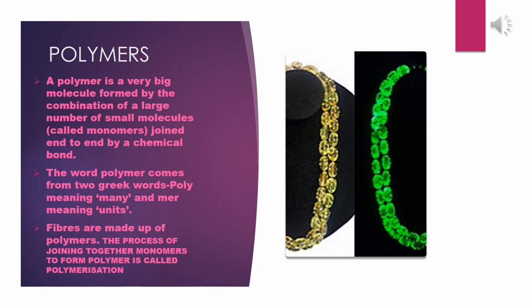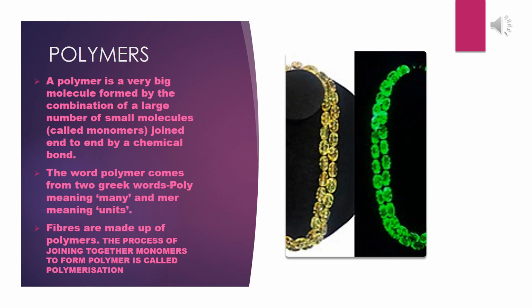So a polymer means a combination of very small units which are called monomers. So the fibers are made up of polymers, and the process in which these monomers connect to form polymer is called polymerization. So is it clear to all of you so far?